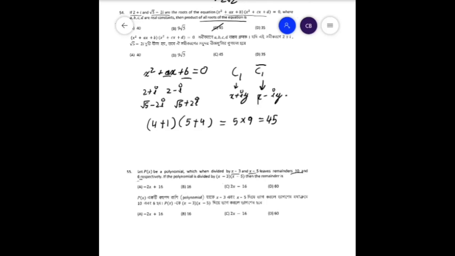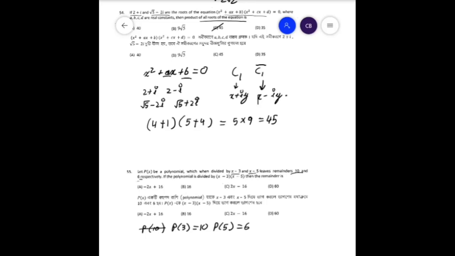So that means from the remainder theorem we can say that p of 3 is equal to 10 and p of 5 is equal to 6. Now the question is, if the polynomial is divided by x minus 3 and x minus 5, the remainder is.